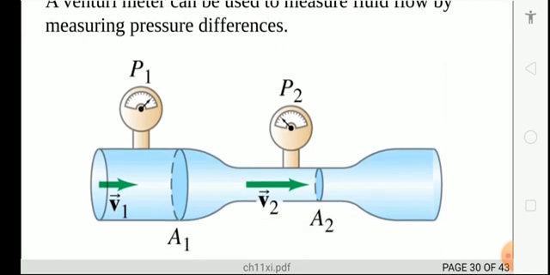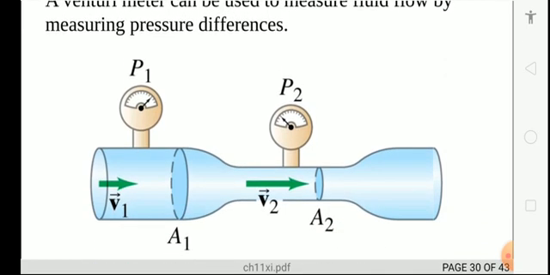A basic diagram of a Venturi meter, or you can say a simple Venturi meter. The liquid flows in from one end with speed v1, the shape changes, v2 occurs, and there are different areas.